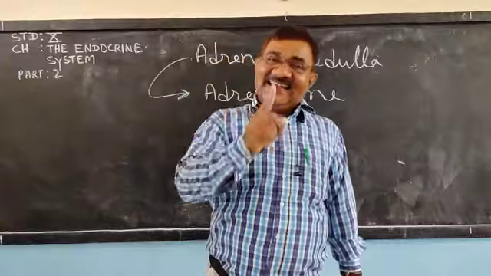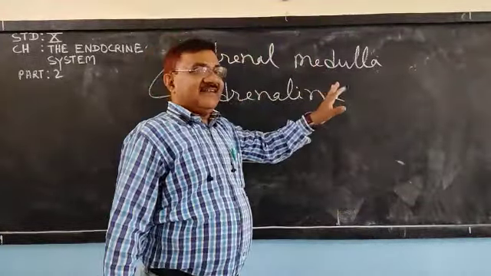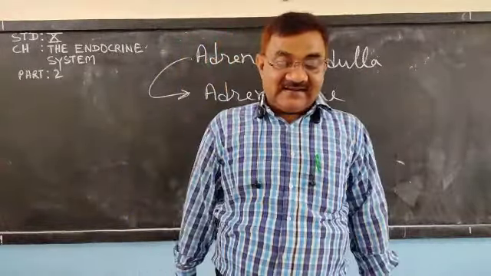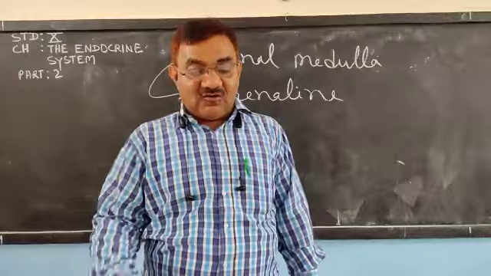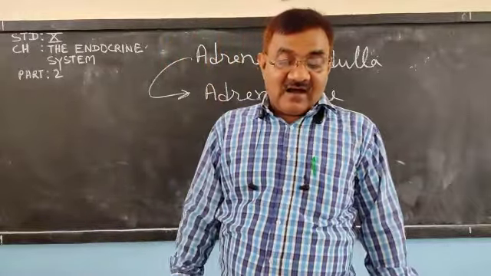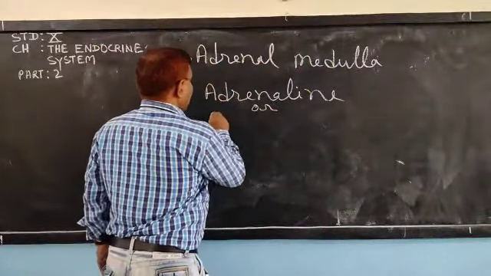And adrenaline hormone is secreted by the adrenal medulla. Very clear or not? That adrenaline hormone is secreted by adrenal medulla. Other name is epinephrine.